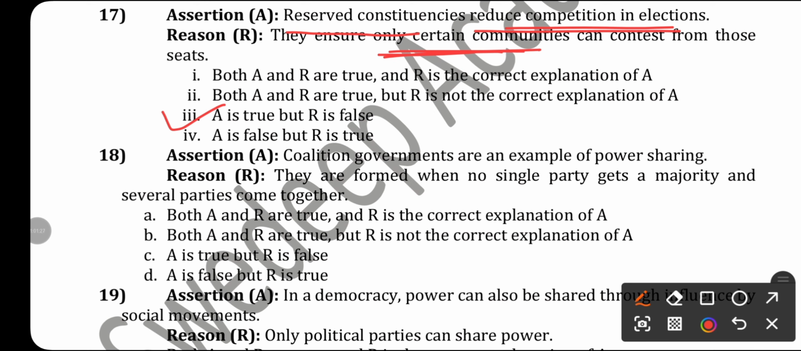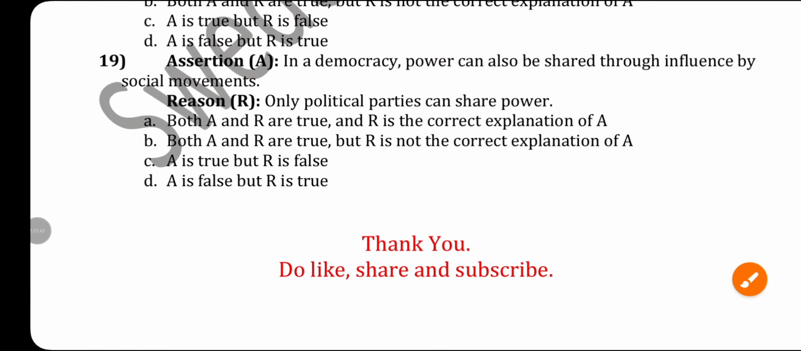Coalition governments are an example of power sharing. Yes. It is a power sharing arrangement among different political parties. They are formed when no single party gets a majority and several parties come together. Okay, the answer will be both A and R are true, and R is the correct explanation of A.